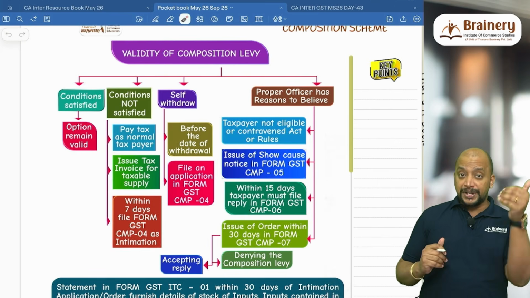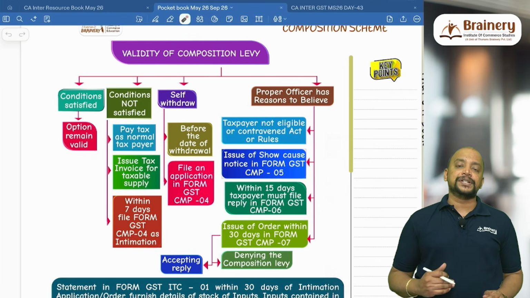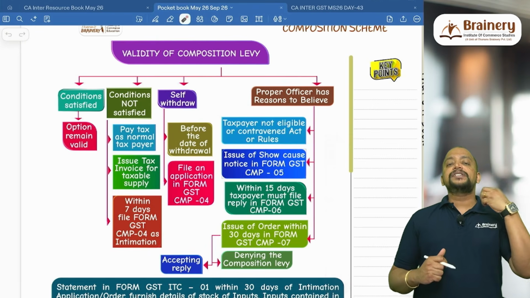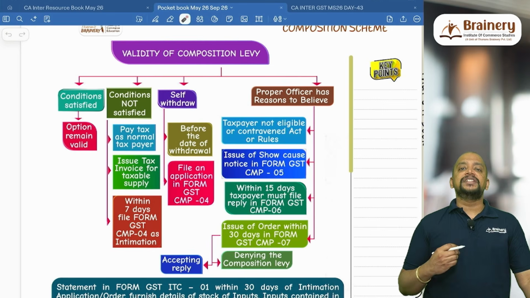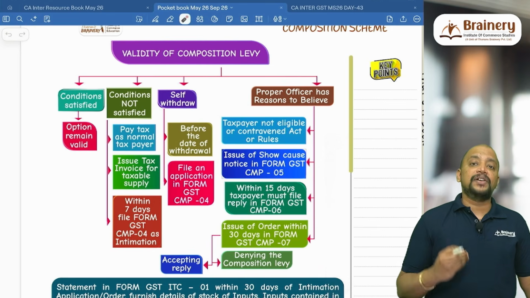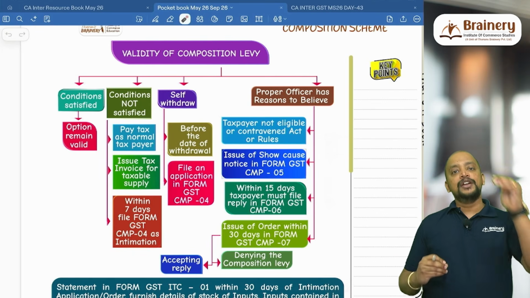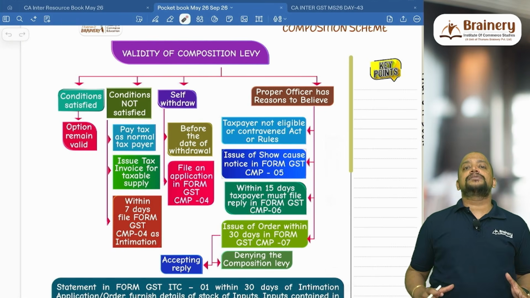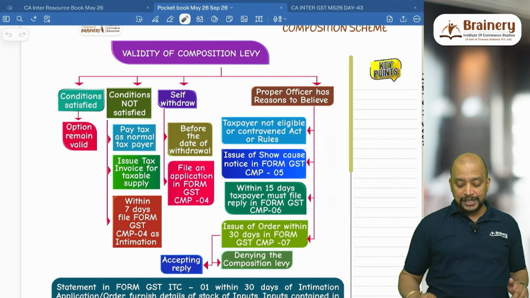Suppose they have breached the condition and they continued in the composition scheme without exiting from it, then if the officer identifies it at a future point of time, the officer will give a notice in CMP5 and thereafter they have to give a reply within 15 days, in CMP6. Then in CMP7, they will pass an order. That is, the officer will pass an order within 30 days from the date of reply. So notice plus 15 days will be the reply, and reply plus 30 days, they will pass an order either allowing him to continue in the composition scheme or denying the composition scheme.